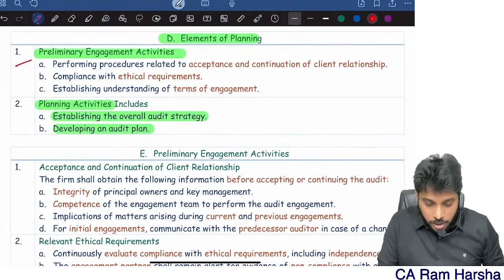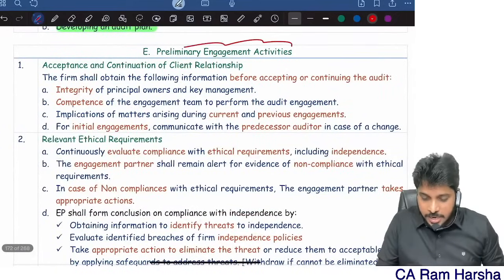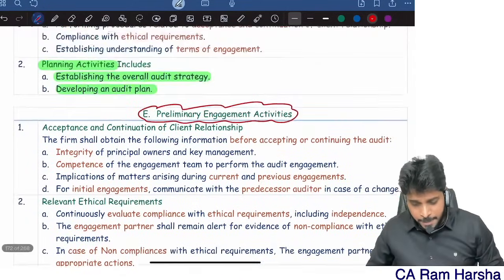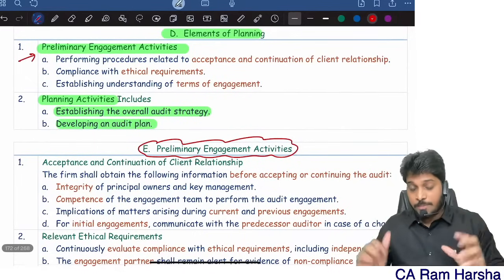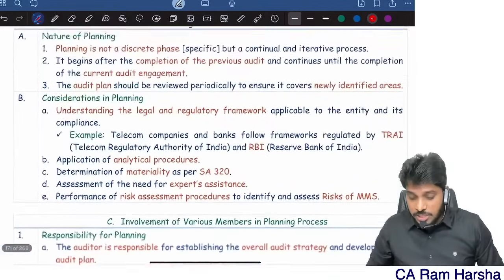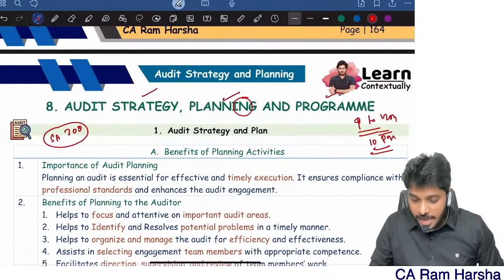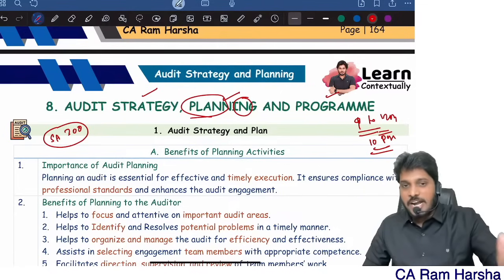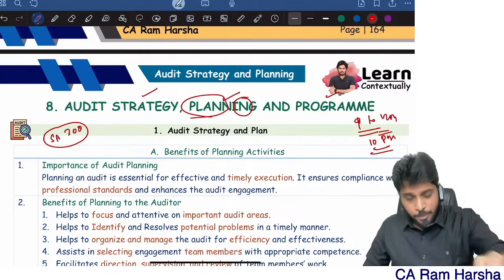Now, what are preliminary engagement activities? Here I am going to cover that. This understanding is very important. Now, what is the difference between strategy, plan and program? Even though the chapter heading is planning, I actually call it plan: audit strategy, audit plan, audit program.